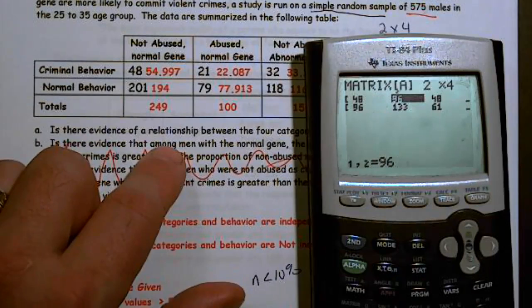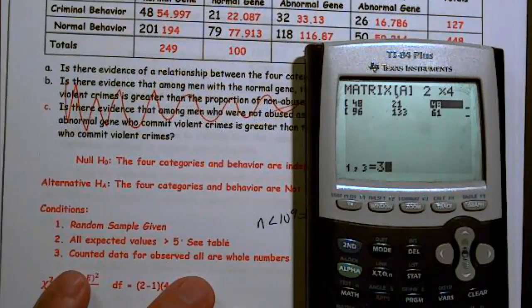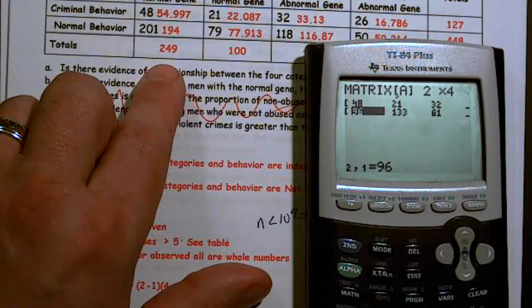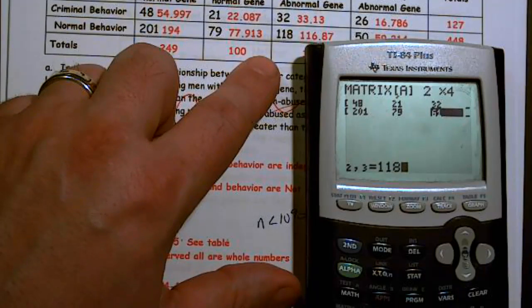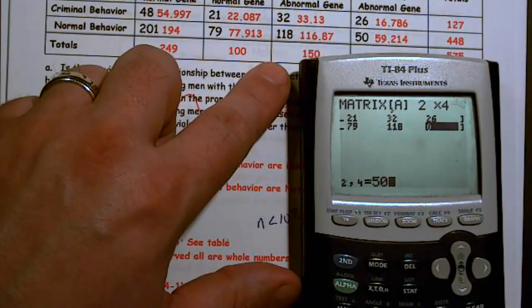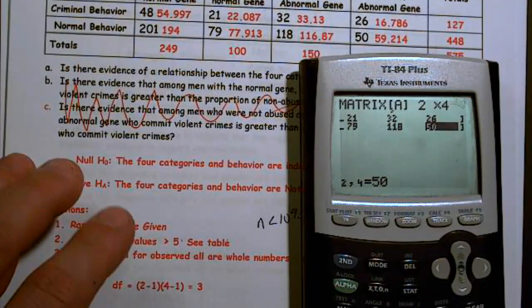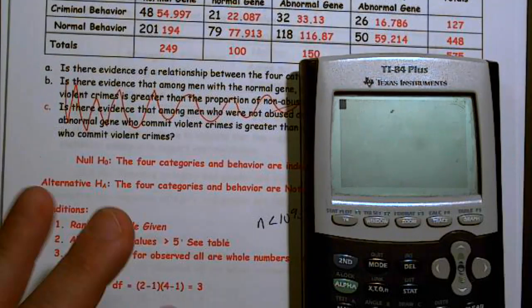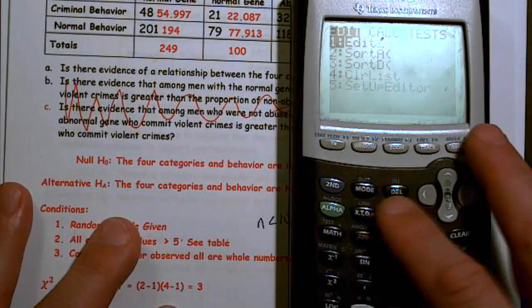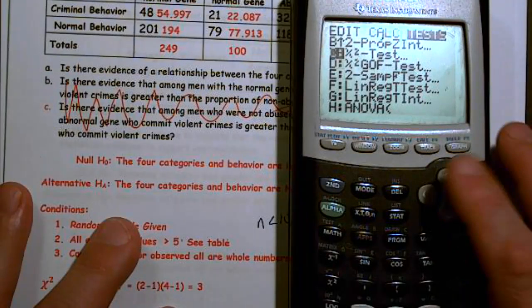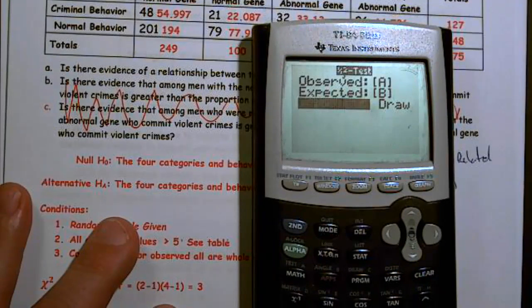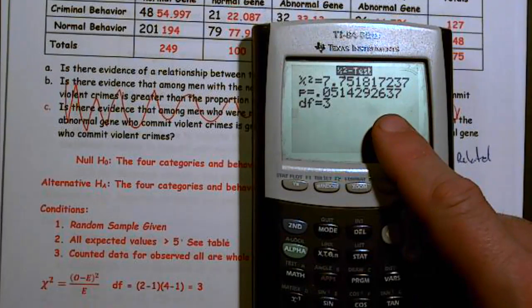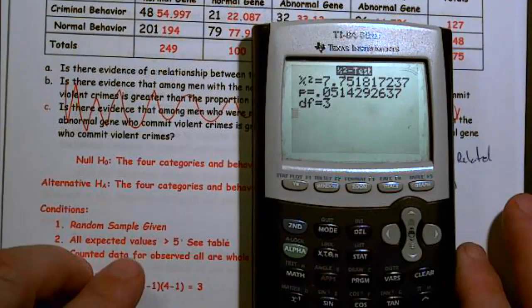All right, so I need to start inputting my data, overwriting what I already have. 48, enter, 21, enter, 32, enter, and 26, enter. Then 201, enter, 79, enter, 118, enter, and 50, enter. Once I have that in there, I'm going to second, quit. I know this seems odd, but we're going to go ahead and run the test. So stat, test, we're going to run a chi-square test, which is letter C. And we end up getting a chi-squared value of 7.75 and a p-value of 0.051.